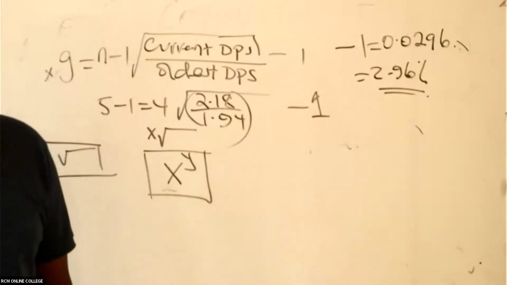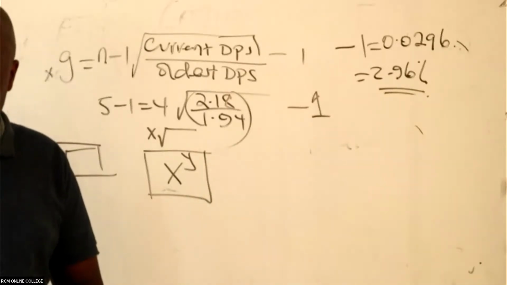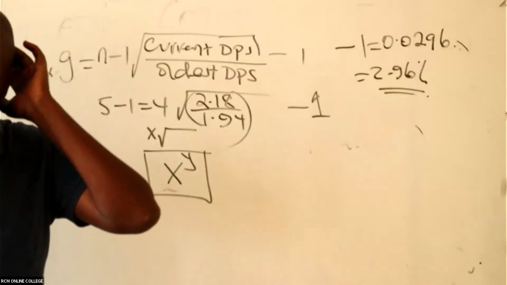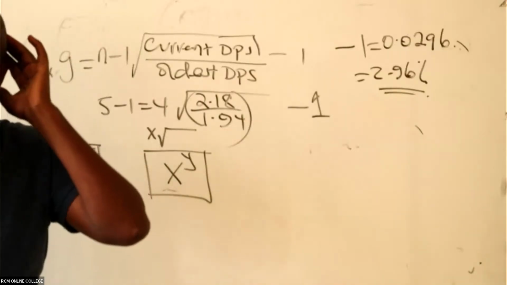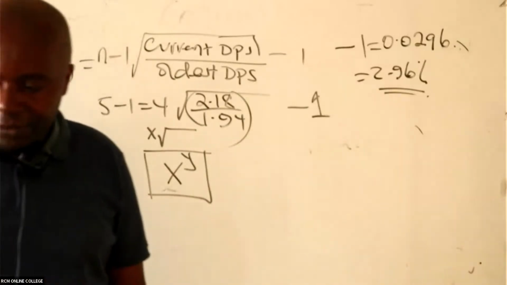I don't know whether you have been able to follow. I asked whether you have a calculator and you never answered, but we shall overcome. Have you been able to follow up there? First, you must have a calculator.